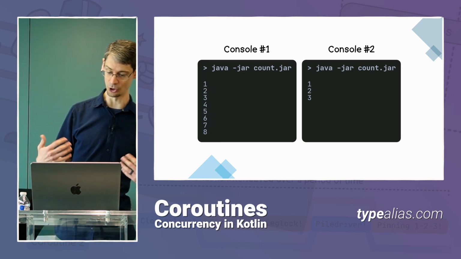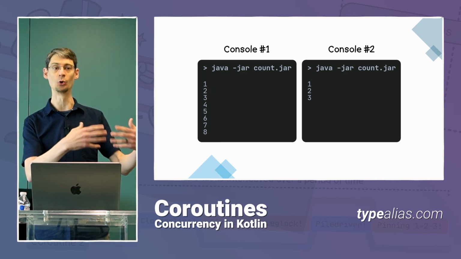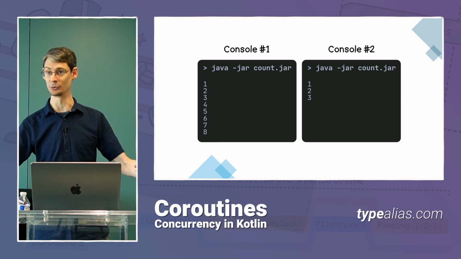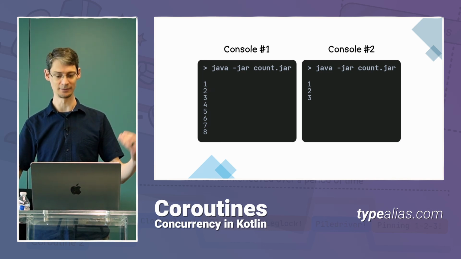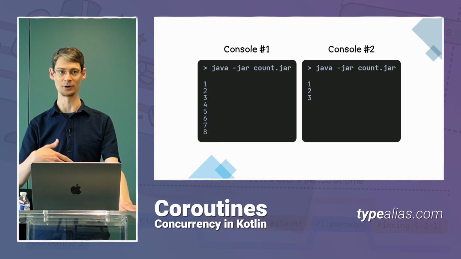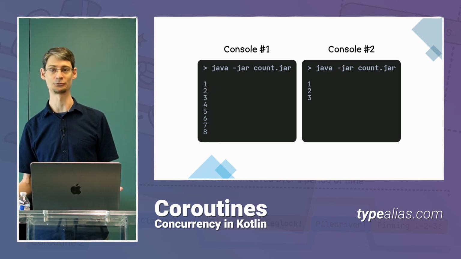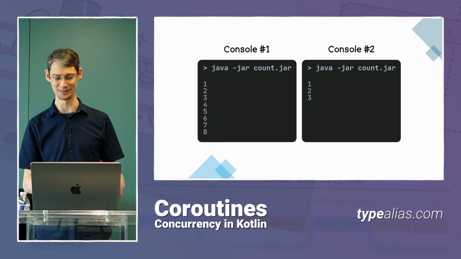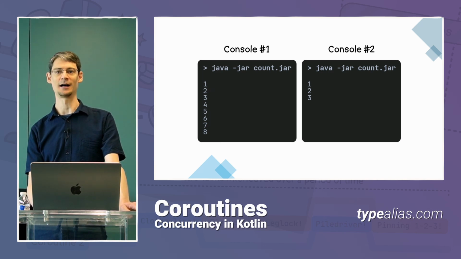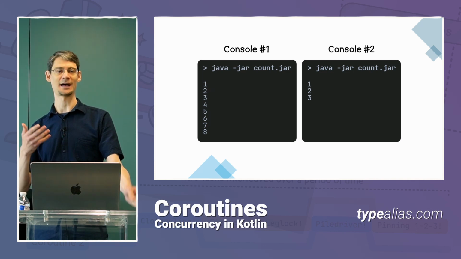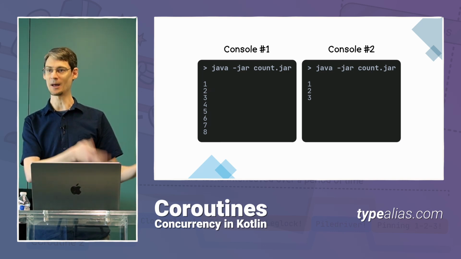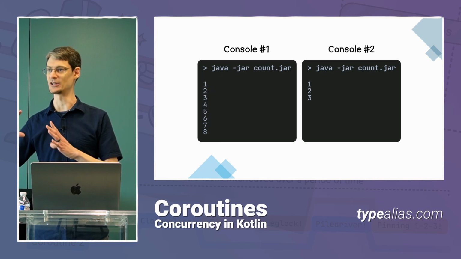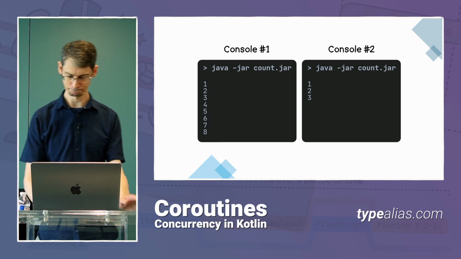Each execution has its own instance. They're running the same code, but they're at different places, and one of them is going to complete before the other one. So it's the same idea for coroutines. It's an instance of running code that might be running or might be suspended or might be completed. But instead of having this managed by the operating system, it's the same idea, just managed in your Kotlin application.